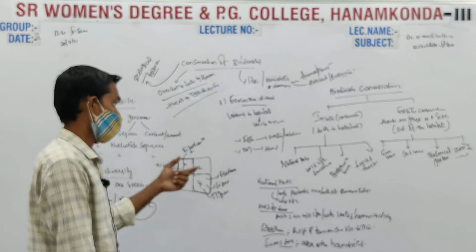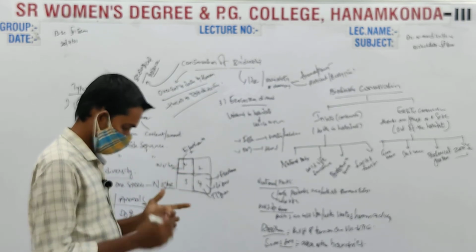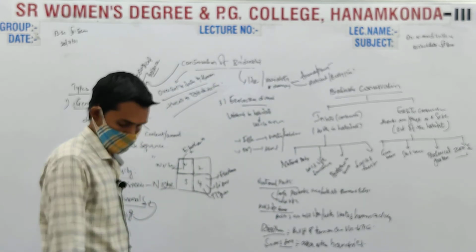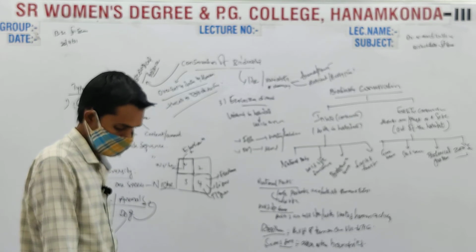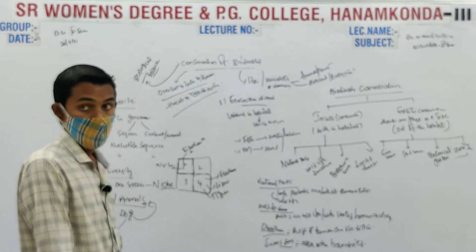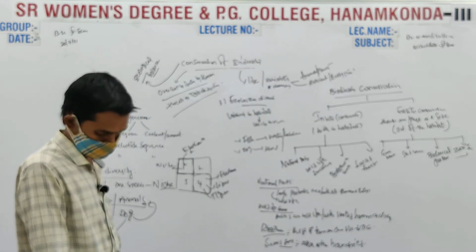So these are the different in situ conservation methods which protect the diversity of animals and plants, including national parks, wildlife sanctuaries, biosphere reserves, and sacred forests.